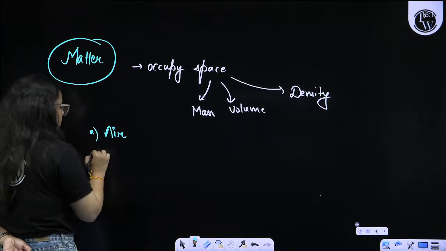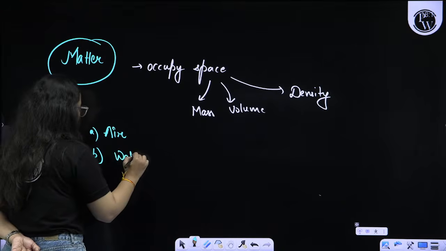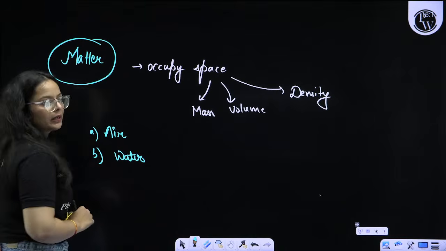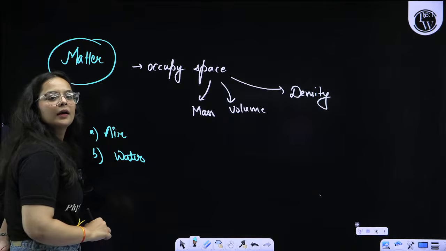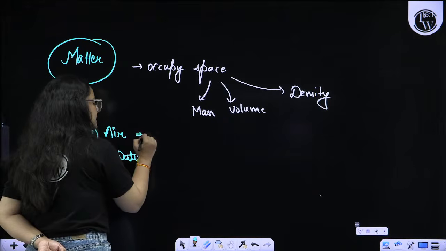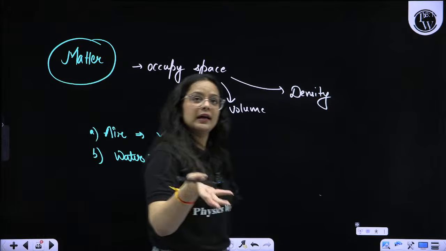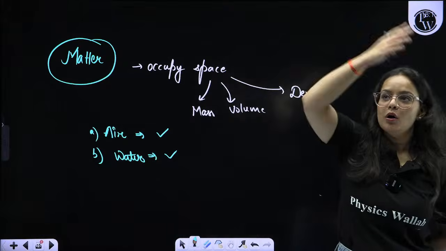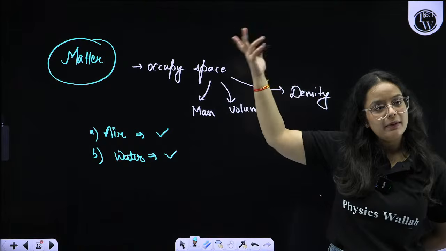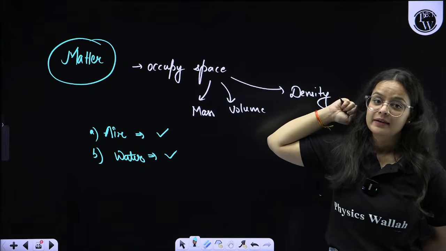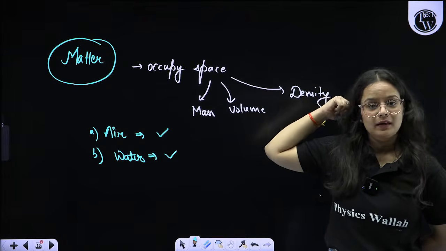Is air matter or not? Beta, is water matter or not? Yes, air is considered matter because it occupies space. Right now, in the studio itself, I can see that all the space over here is occupied by matter only, that is air, right? Water is matter, right?